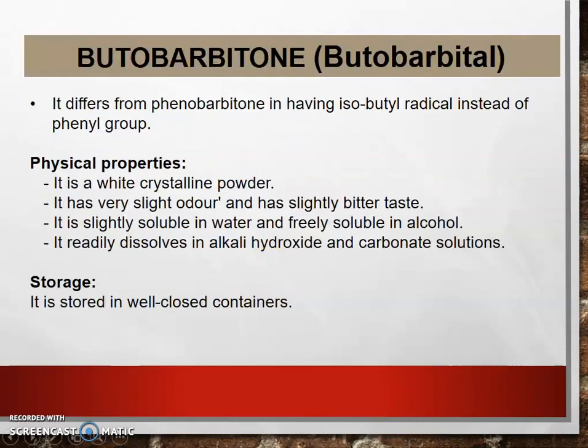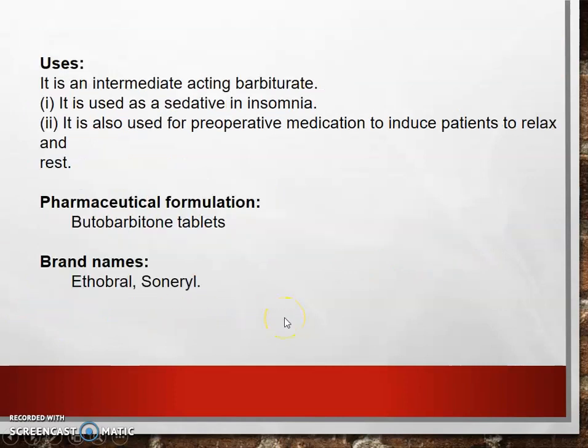Next drug from barbiturates is butobarbital, which is also called butobarbitone. It differs from phenobarbital in having an isobutyl radical instead of a phenyl group. Physical property. It is a white crystalline powder. It has a very slight odor and a slightly bitter taste. Solubility. It is slightly soluble in water and freely soluble in alcohol, and it readily dissolves in alkali hydroxide and carbonate solutions. Storage. It is stored in a well-closed container.